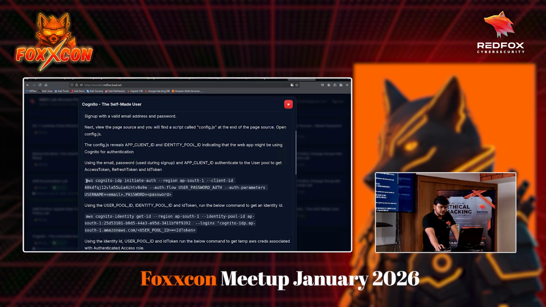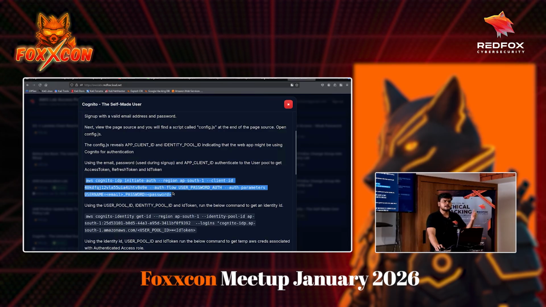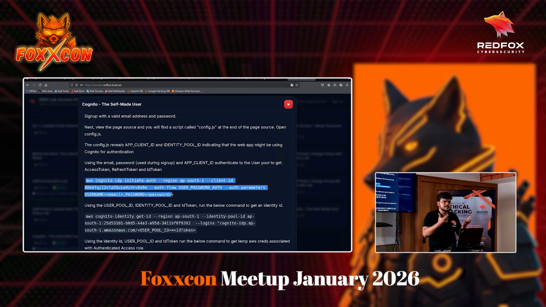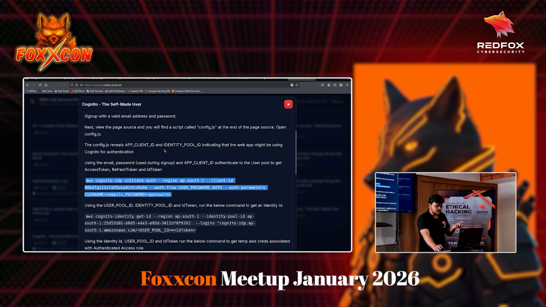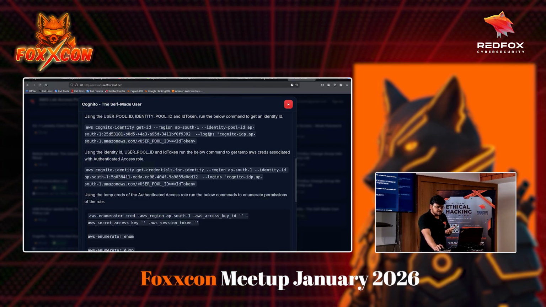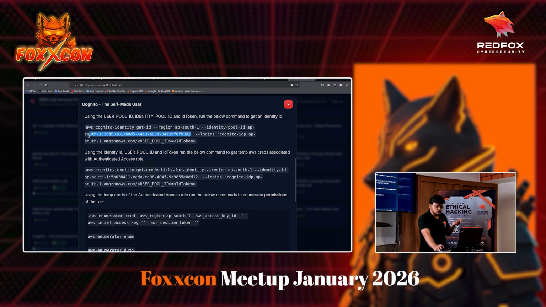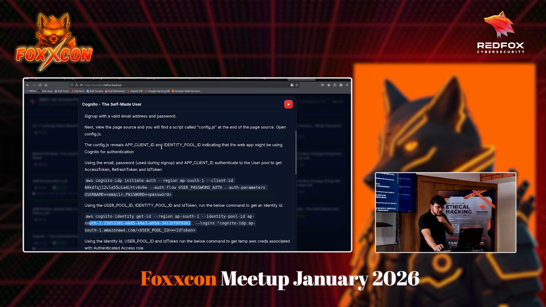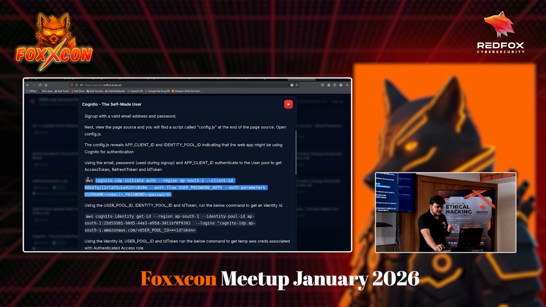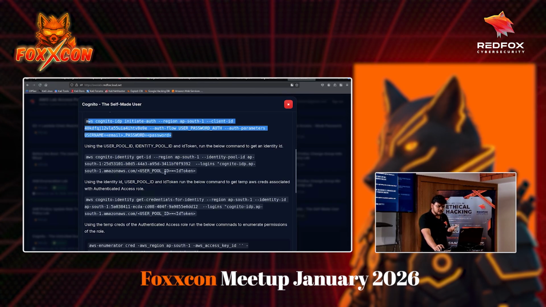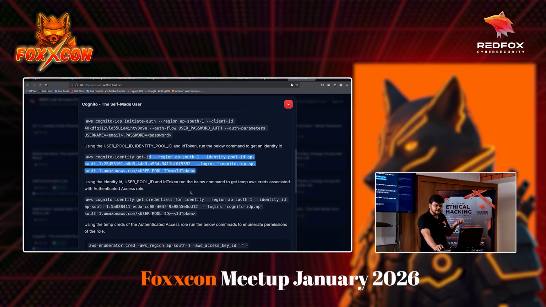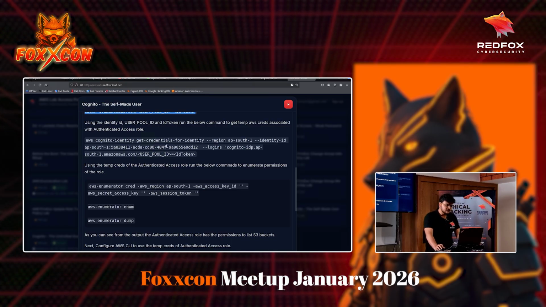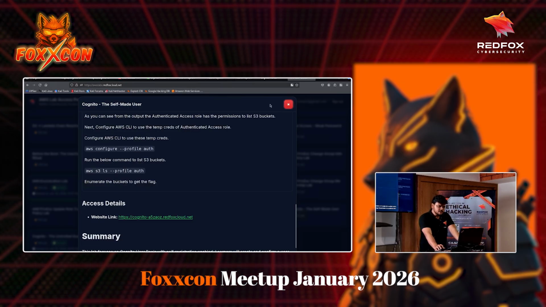Okay, so using this command, you sign up on the application, or you can directly use the web-based GUI to sign up on the application. And now, since you signed up, you know the credentials, right? Your username and password. Using the username and password, and since you already know the pool ID, you can just use this command. When you run it, it will give you the ID tokens and access tokens. And if you see, using the ID token you will get an ID, and using the ID you get the temporary credentials. And again, you can abuse the application and get the authenticated role access.